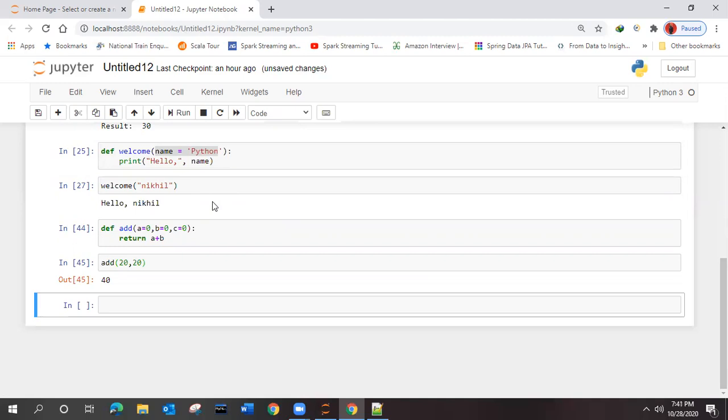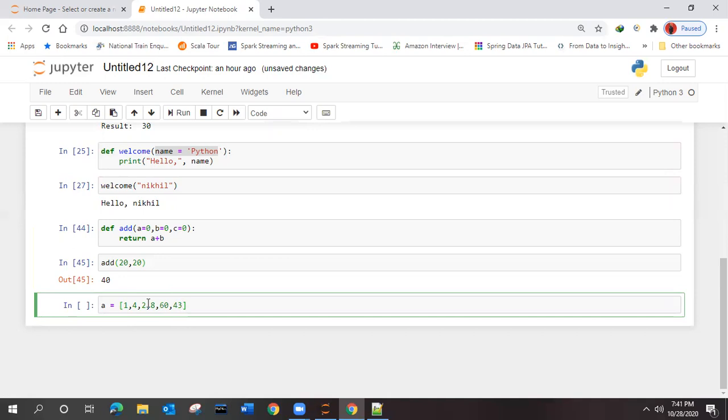So what is our next type? This is the fixed type of argument we are giving inside Python, right? Suppose you are having one list, and that list contains anything. A equal to, this is the list, right? And inside this you can have a lot of values, like 1 comma 4 comma 2 comma 8 comma 60 comma 43, random values like that.